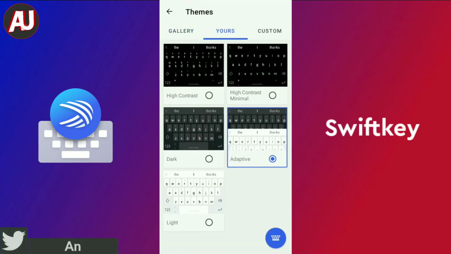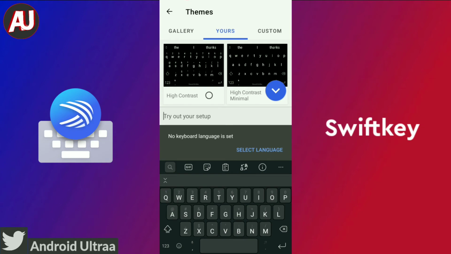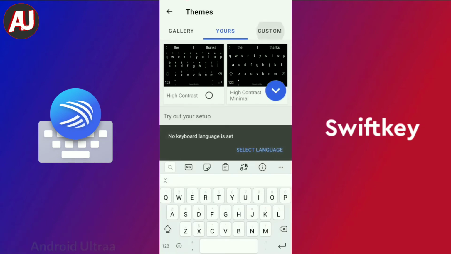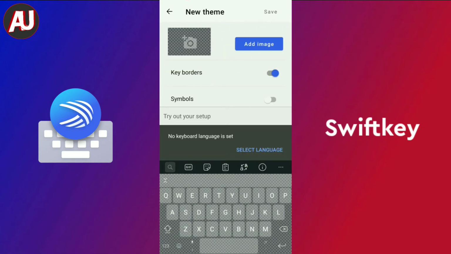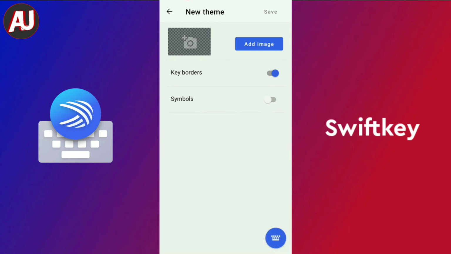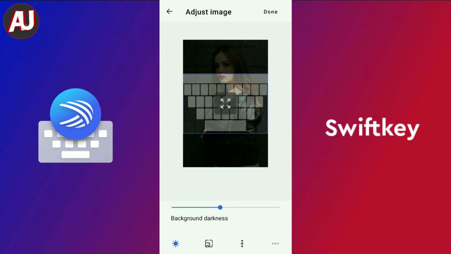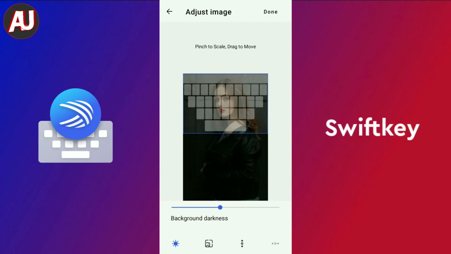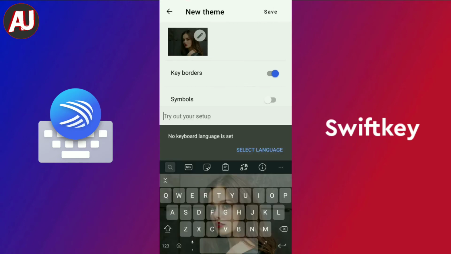The second option is themes. There are different themes available in this app, light or dark. It also comes with an add image option. It is useful for people who like custom backgrounds on their keyboard. I'm selecting this picture and adjusting it. You can see how it works. It looks amazing.